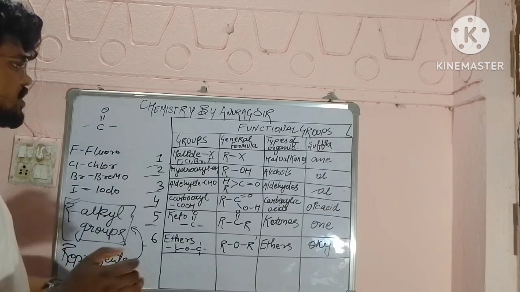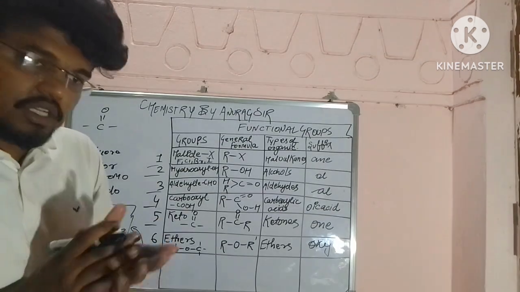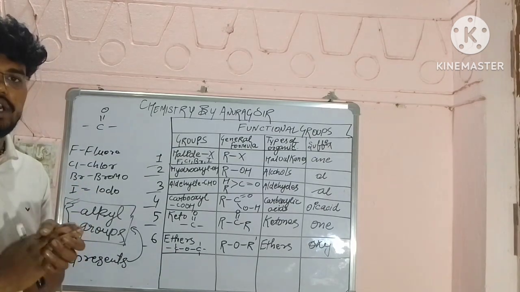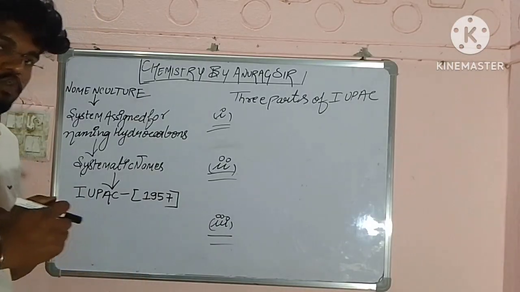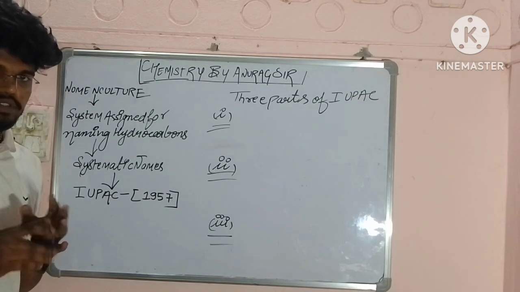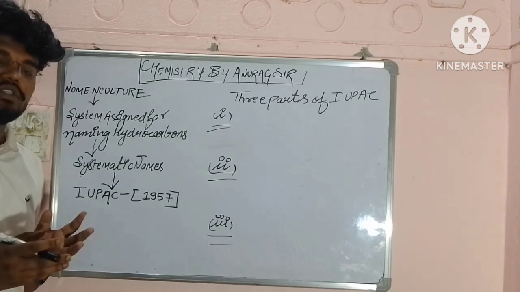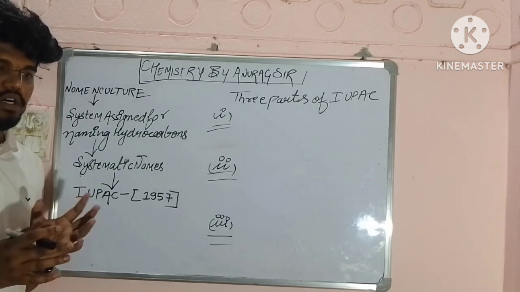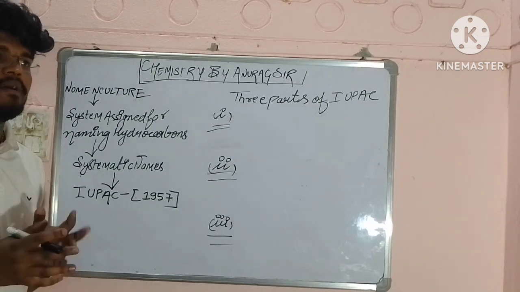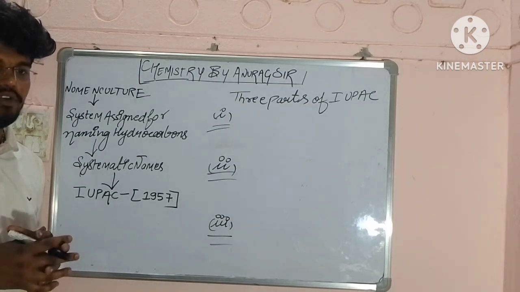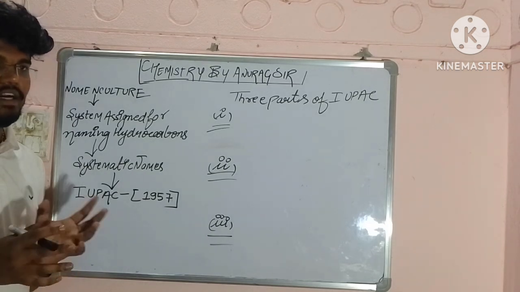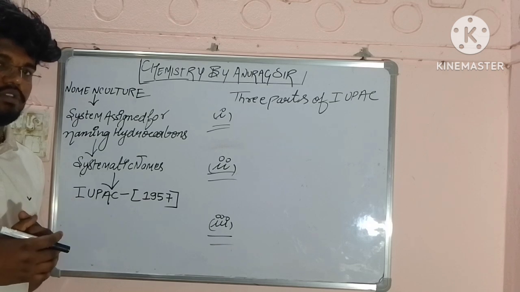Now we will move to the nomenclature, under which we have a systematic study of naming the hydrocarbons. Till now we have studied the homologous series, in which we understood alkane, alkene and alkyne, the three members of the homologous series. Then we went through the alkyl groups, then the functional groups, and after all these things we have now come to the nomenclature.